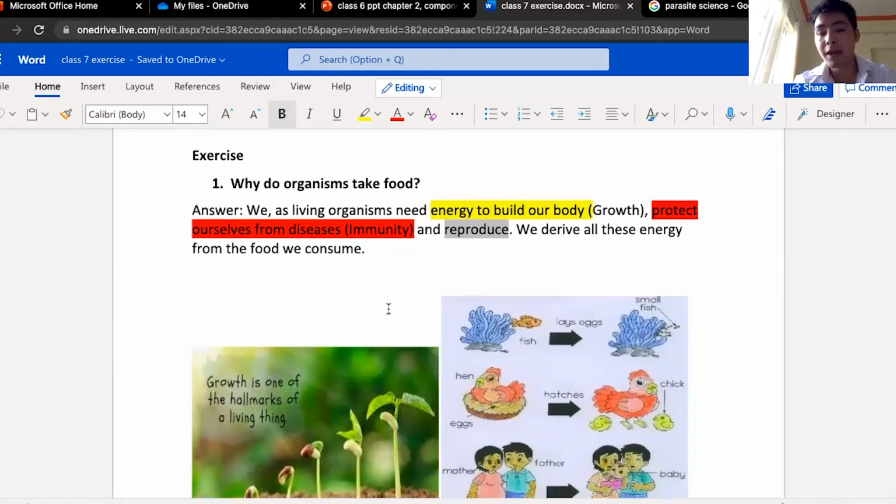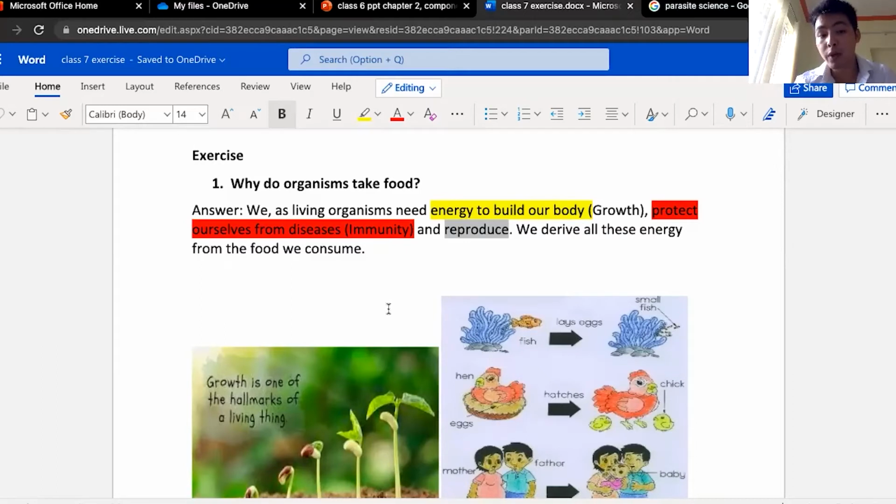Here, the organisms can be any living things. It could be a plant, an animal, or even ourselves. We can ask ourselves, why do you eat food? There are plenty of answers. You can say, oh, the food is tasty, that's why I want to eat. Or maybe it smells nice. Or it could be sweet or salty, right? But there are certain definitive answers to this question, such as I've written here.